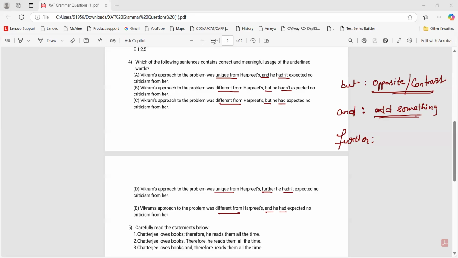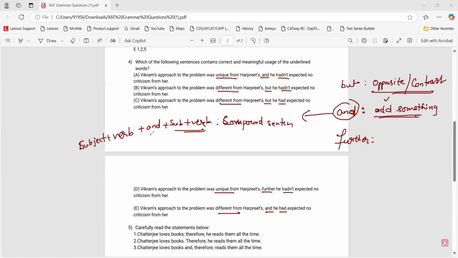Now, if we add the ideas that are before, I hope you understand that a subject plus verb makes a sentence. And if we add another subject plus verb, it would make another sentence, and this would be called a compound sentence. All right, this is really important. There would be and, but, yet, etc. in between.